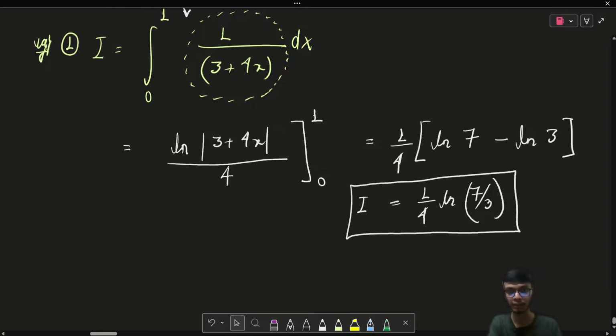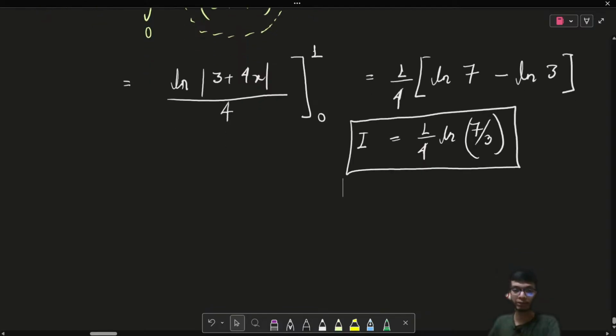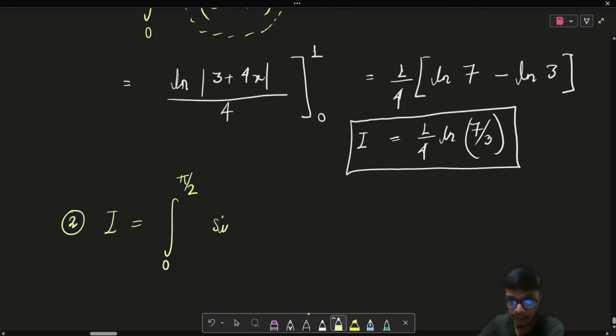Now let's move to a bit more interesting question. Let's say I have a given integral to solve. The integral is given within the limits 0 to pi by 2, and the integrand is sine to the power 4 x. Why am I taking this example right now?